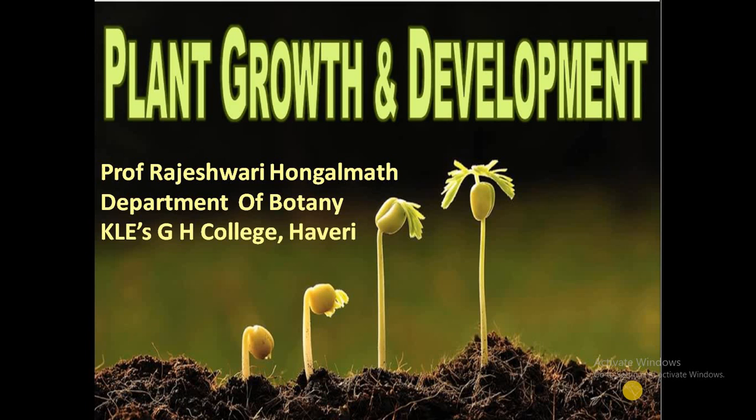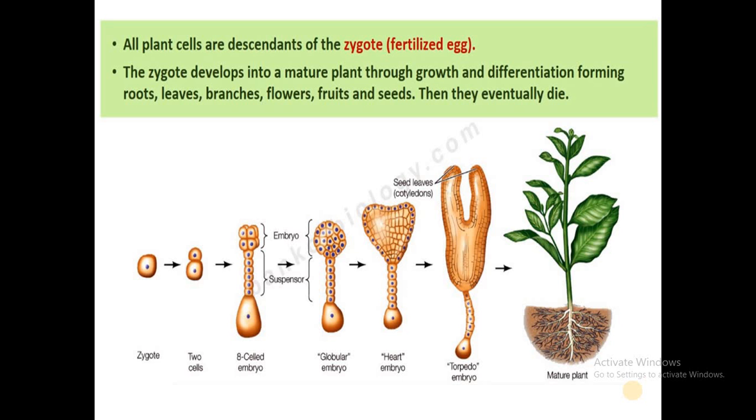Hello students, today we'll have a glance at the topic of plant growth and development. To talk about plant growth and development, the first thing we need to study here is that all the organisms on the earth have descended or originated from an important cell called the zygote, which is nothing but the fertilized egg.